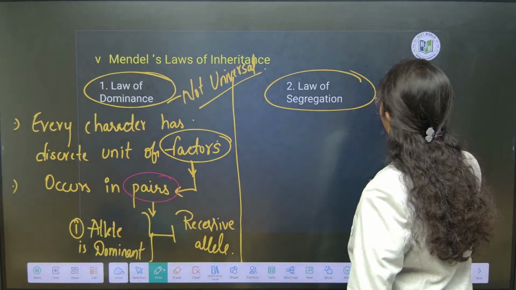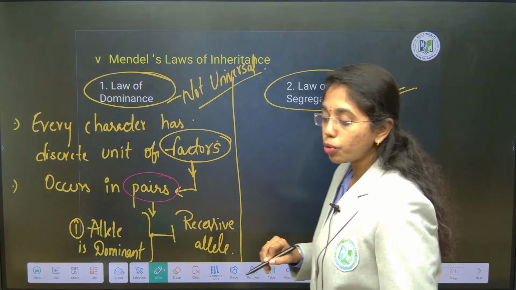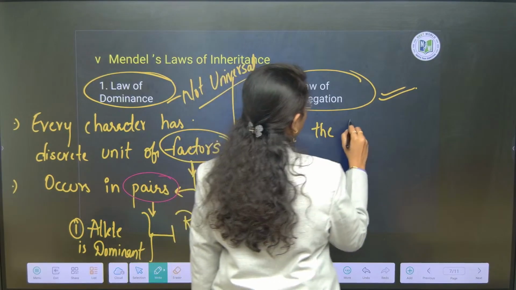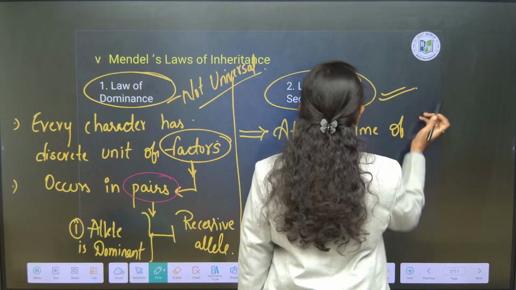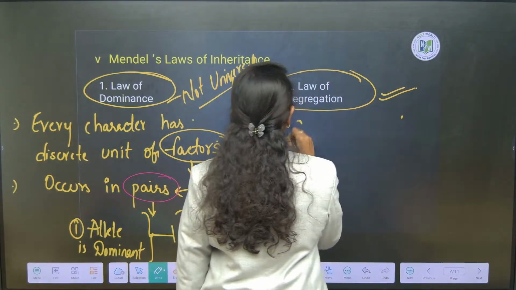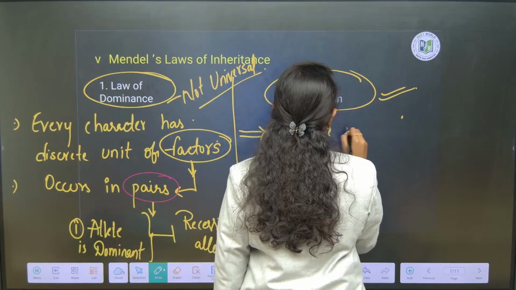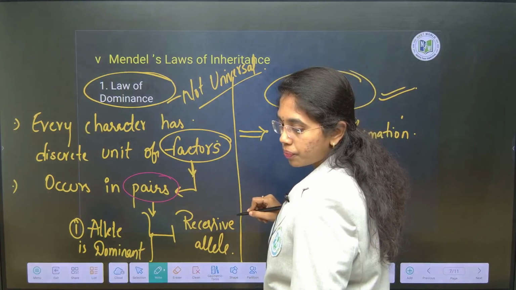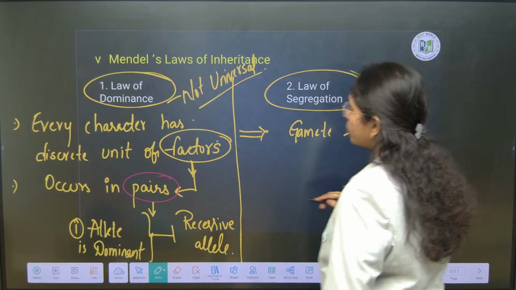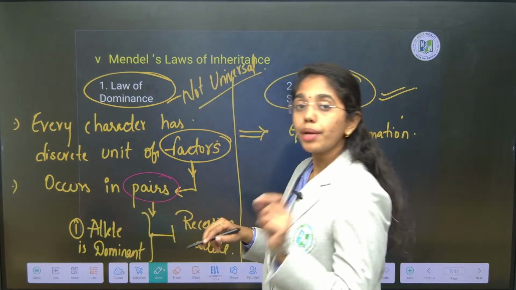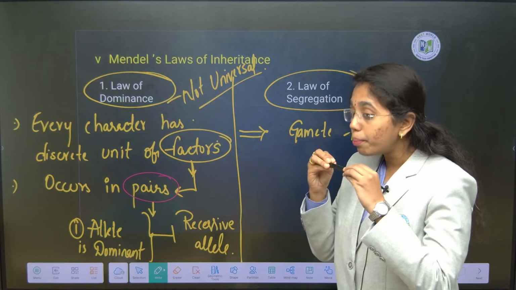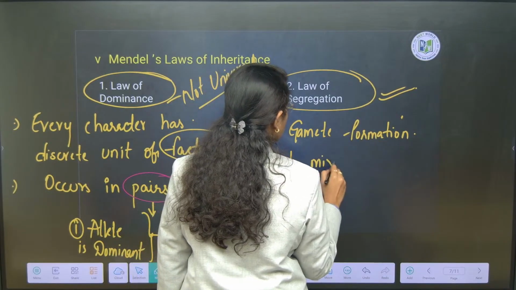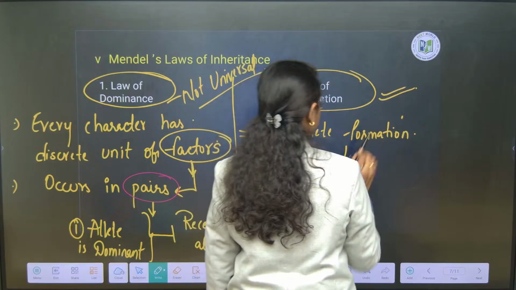Okay, here comes the law of segregation. The law of segregation comes into picture at the time of gamete formation. This is also known as the law of purity of gametes, because when two alleles occur in pairs, there will not be any mix or blend of the character.